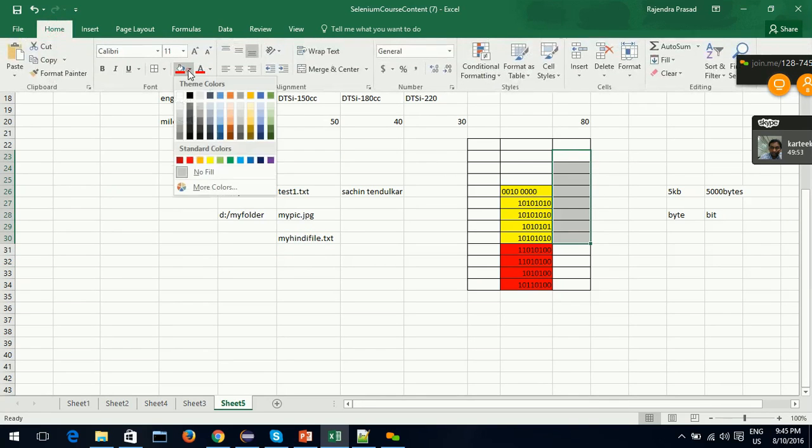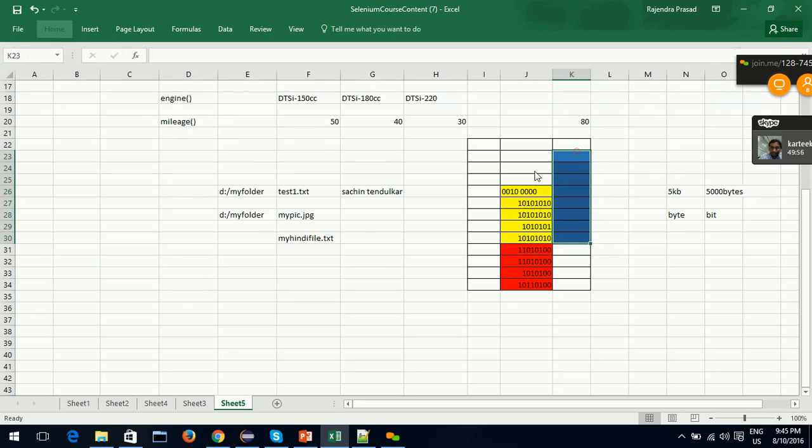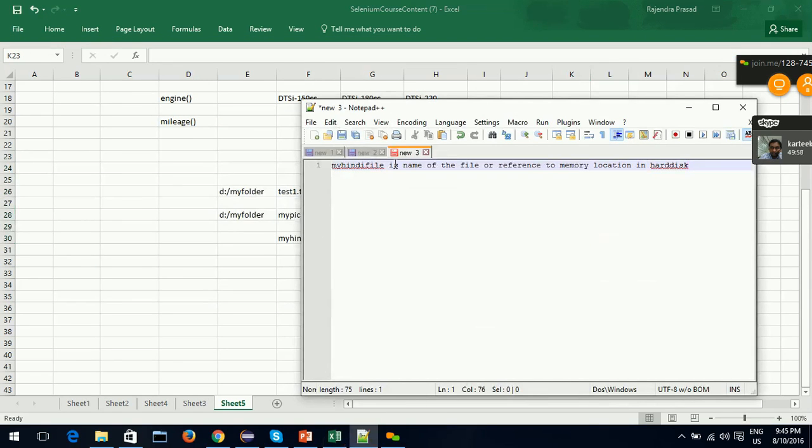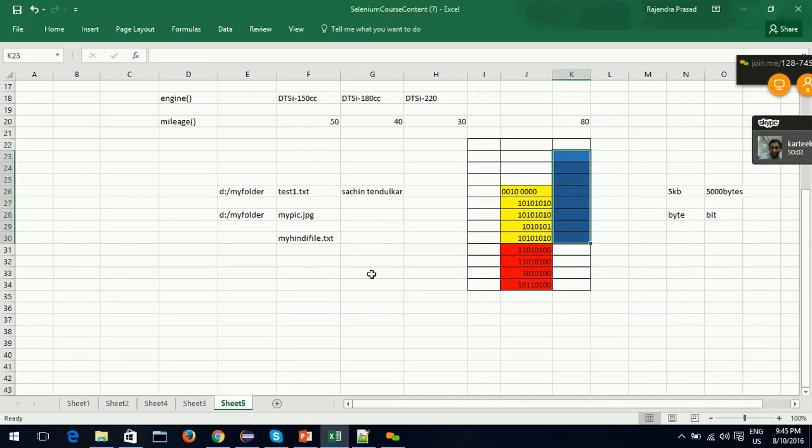What data was present in it? That is "chale jao". It is converted into corresponding bytes, like 0101. Note these are not actual bytes, I'm just giving example values. And my Hindi file .txt just points to this location.